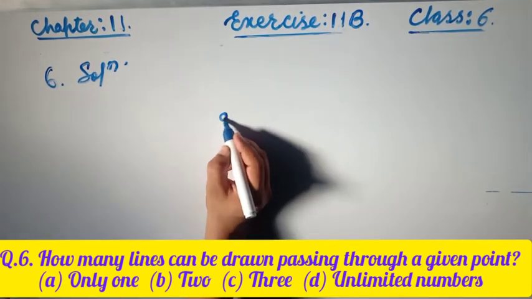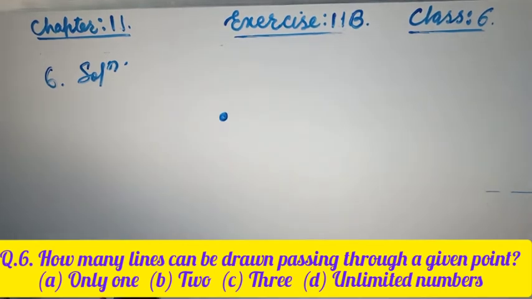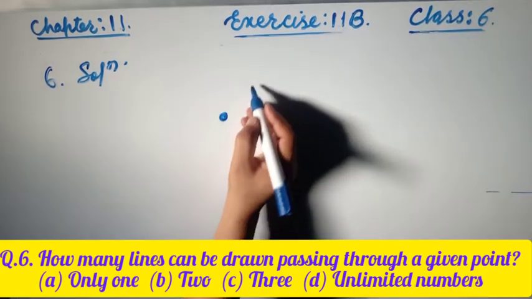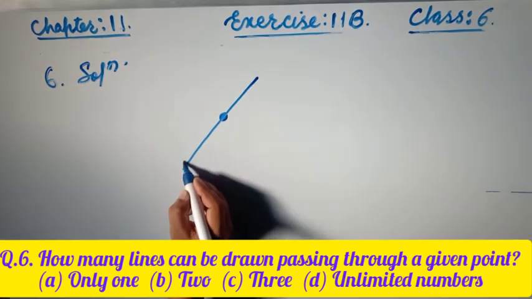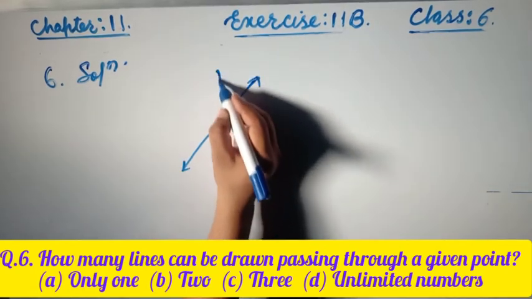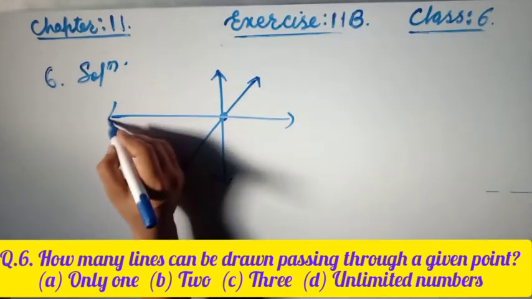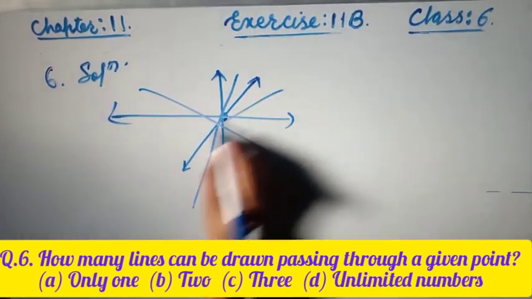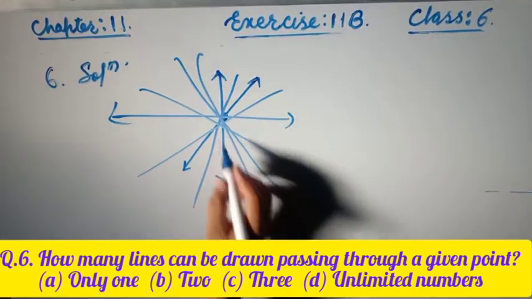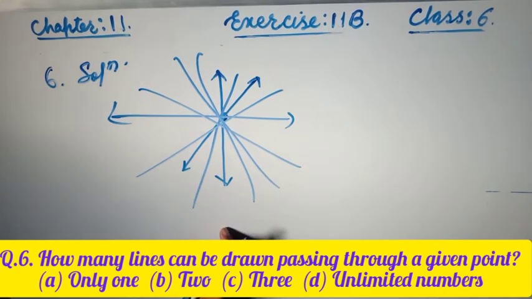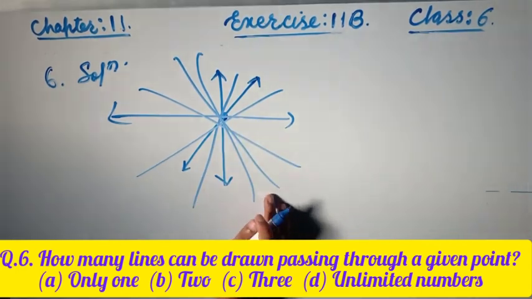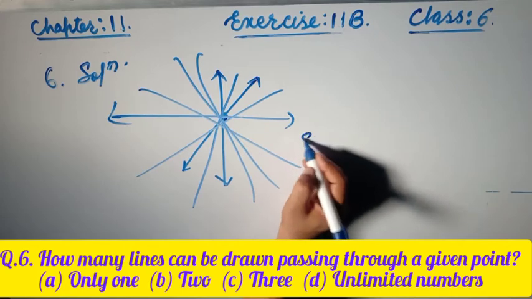So here is the point, friends. How many lines can be drawn? Because we had already discussed this in the starting topic, chapter 11, in the theoretical part. How many lines? Draw the lines, friends. This is a line, this is a line, this is a line. So there are an unlimited number of lines, friends. The correct option is D.